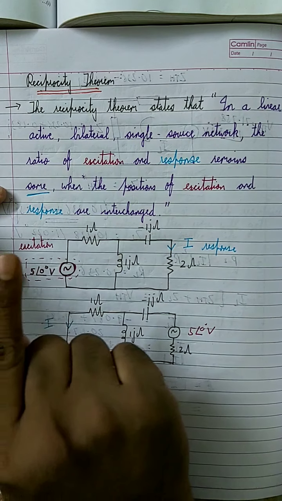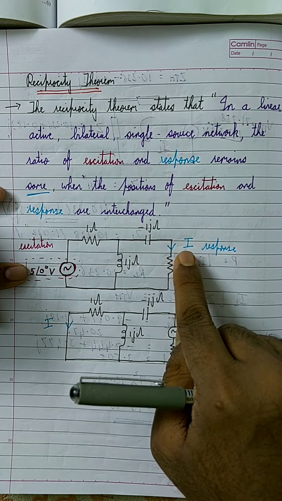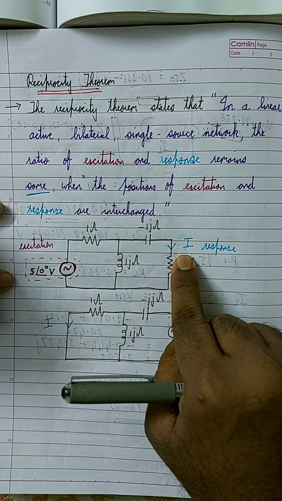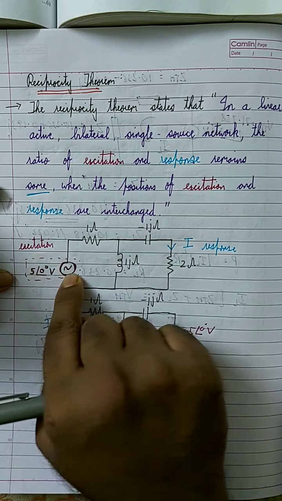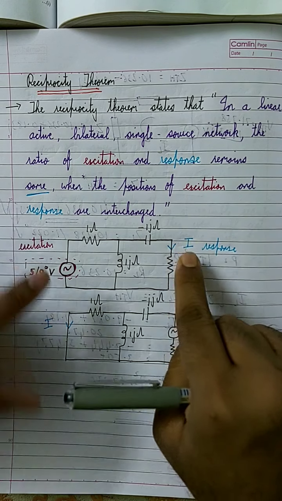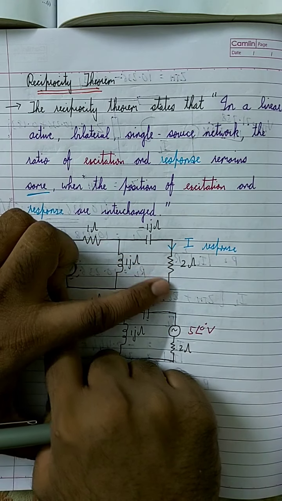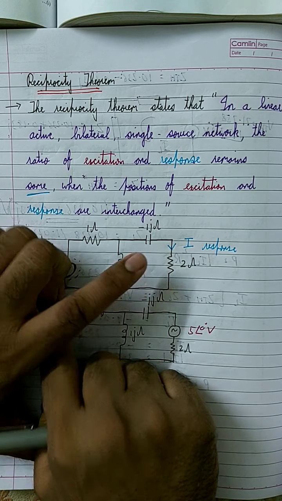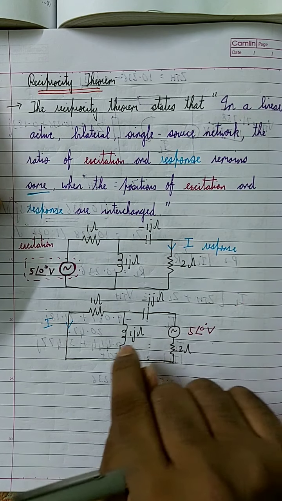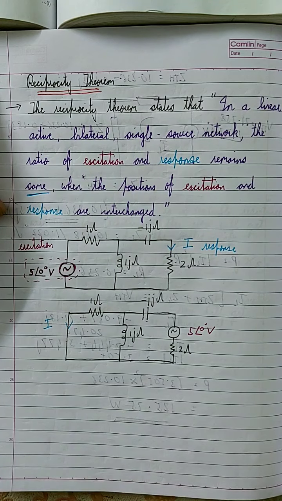Here, if you turn on this voltage source, then there is a current I in this circuit that flows through this resistor. So this current I is considered as the response, and this is called the excitation. According to the reciprocity theorem, if you interchange the positions of the excitation and the response, the ratio of the excitation and the response remains the same.